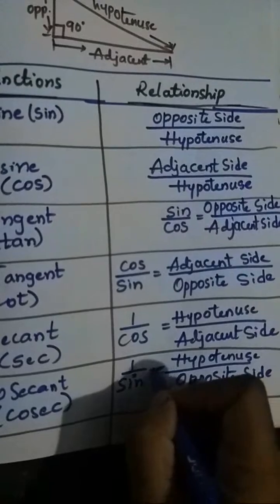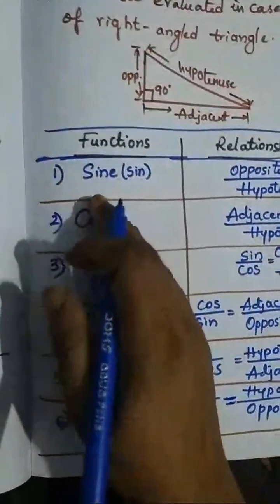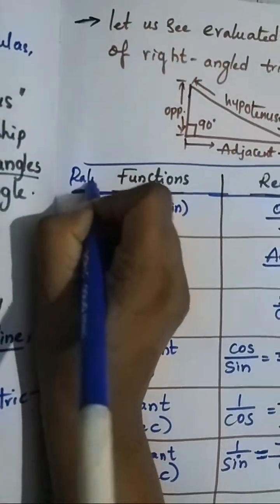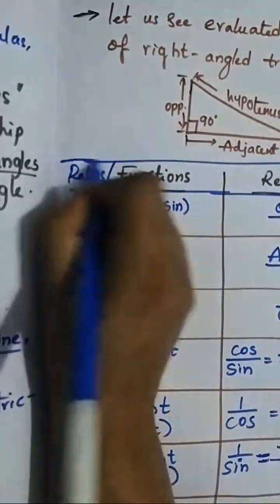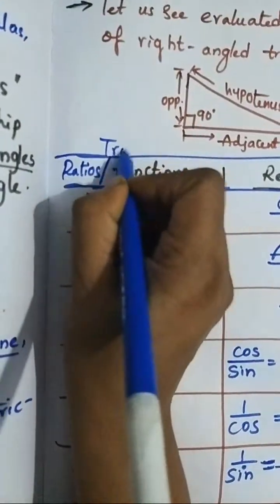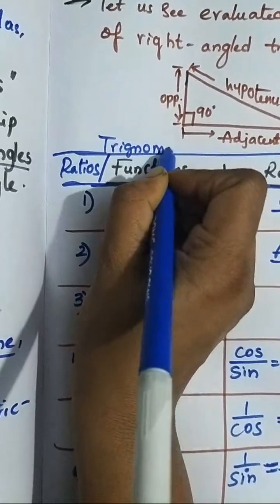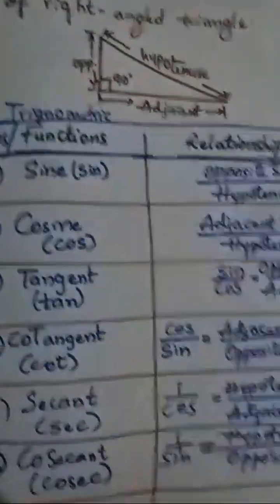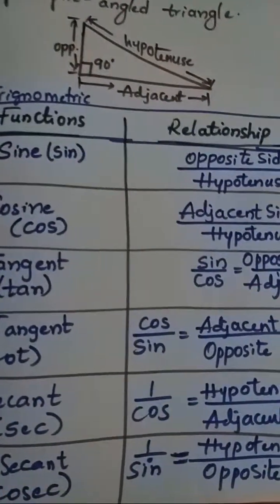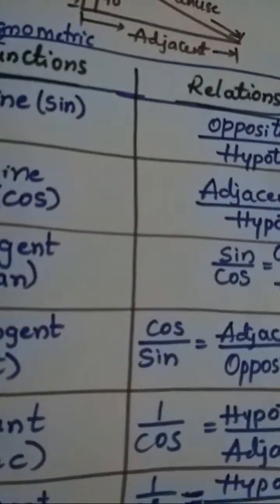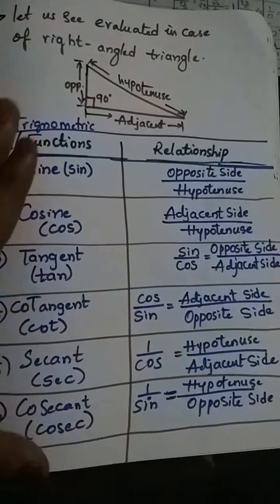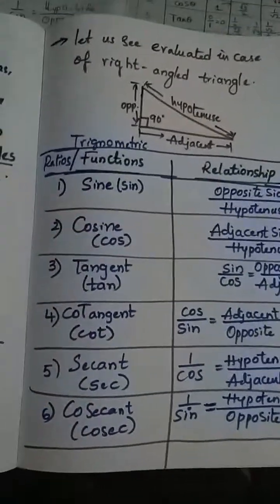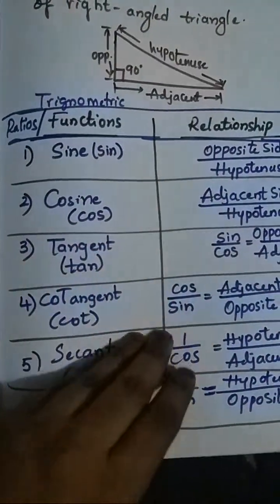So these are the ratios or functions of trigonometry. These are important formulas, and based on this we can do so many problems from your textbook.